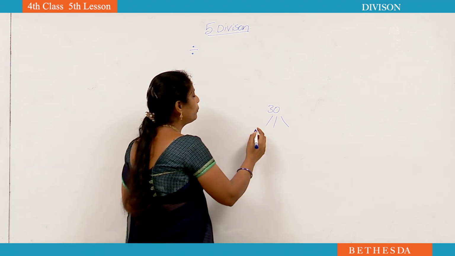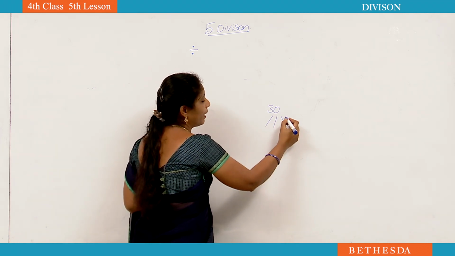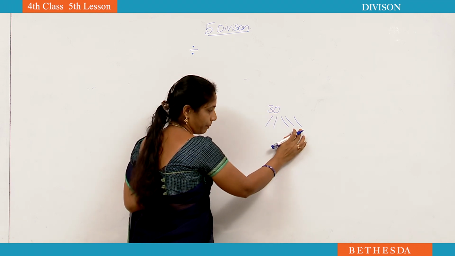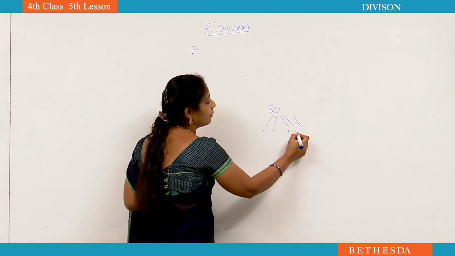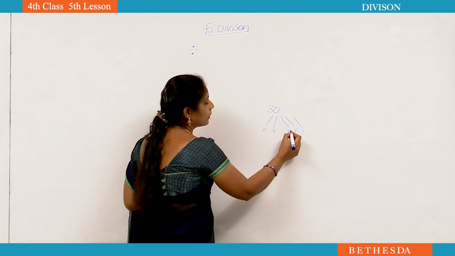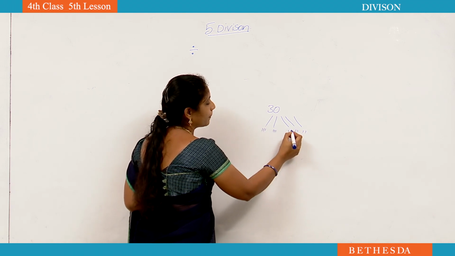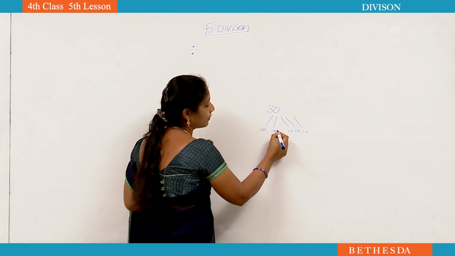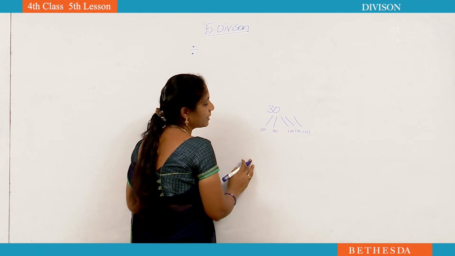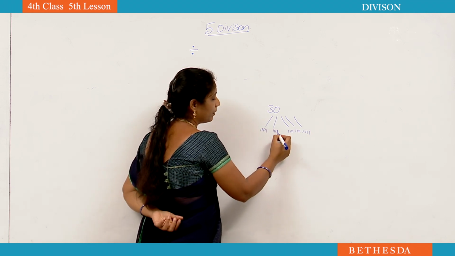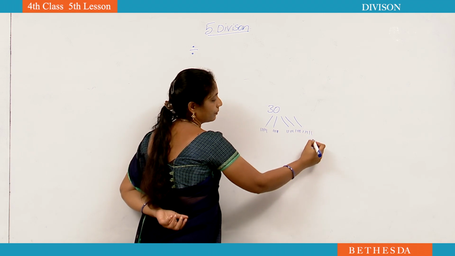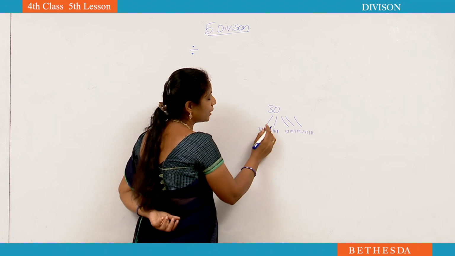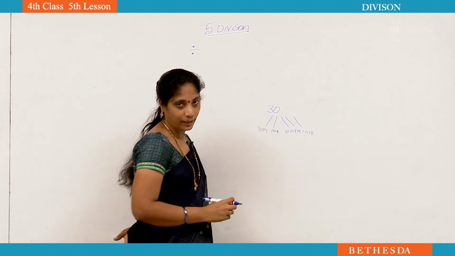For example, 5 members are there. If you want to distribute 30 chocolates among 5 members, first you give one chocolate to each friend. Next 2. Now 10 over. 3 5s are 15. Next, the 4th one. 4 5s are 20. The 5th one, you gave 5. 5 5s are 25. Now you gave the 6th one. Each one gets 6. Now 6 5s are 30.